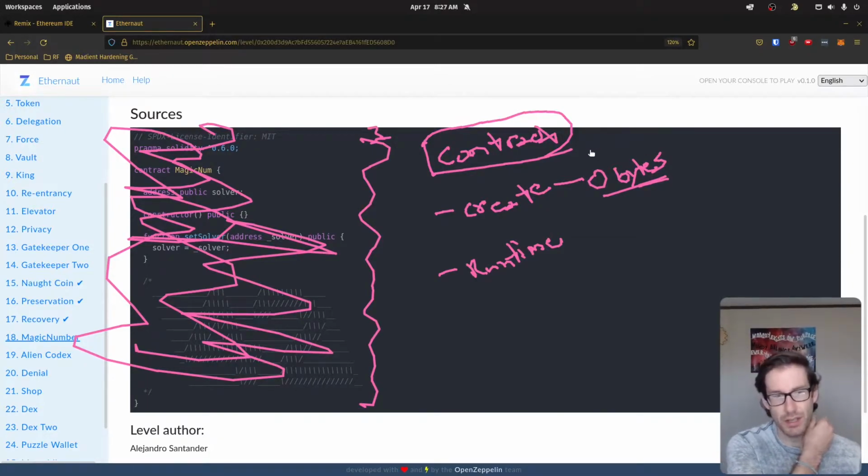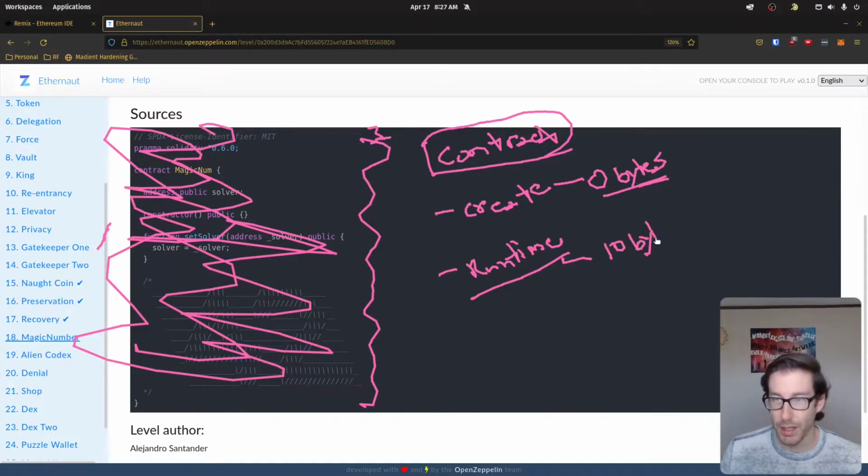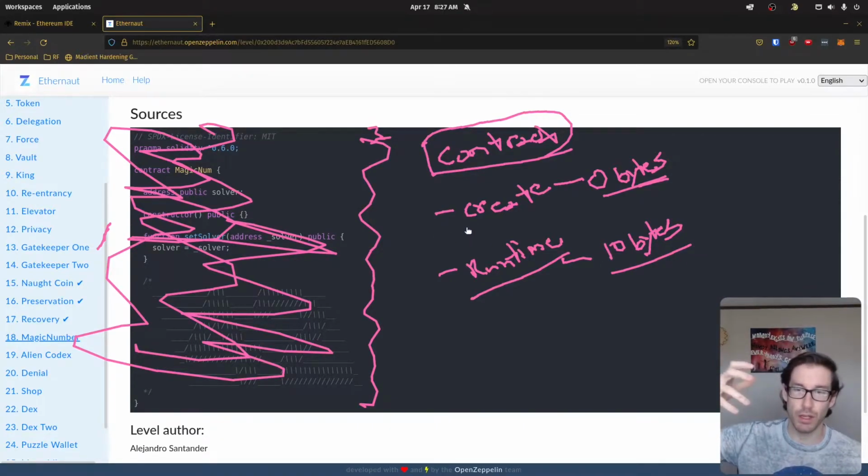And we've done, I forgot which contract, I don't know if it was Gatekeeper 1 or Gatekeeper 2 or one of those, but I think it was a modifier in one of these gatekeepers where we knew that was the process. The reason being is when you create a contract, it's really just going to run everything through the constructor, and that's all going to be run through the EVM, and then everything that's stored in memory that's executed on in the future is going to be associated with your runtime code. Now your runtime code is what we care about and what we want to make. We care about both of them, but this is the one that we need to make sure is less than 10 bytes. So we know that the contract, when run through the EVM and the bytecode and all that stuff, has 2 segments.